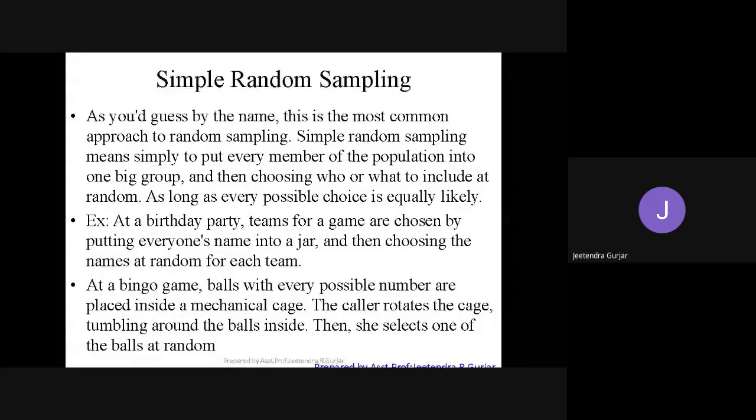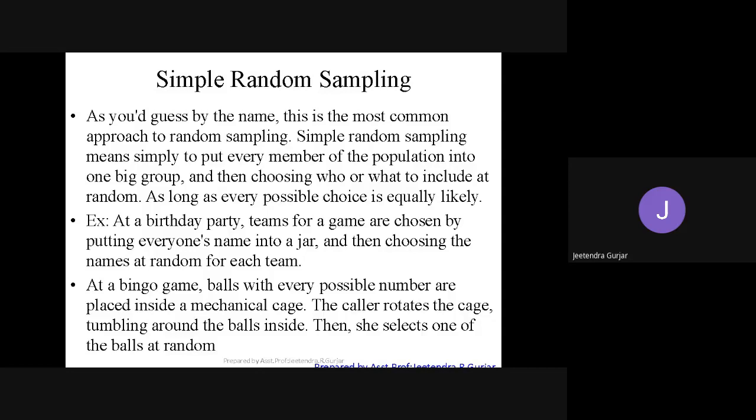And then you randomly choose one branch and then you will be put in that one big group. So therefore they are equally likely, meaning whichever branch you like, it will be distributed. So this is what it is all about, simple random sampling.